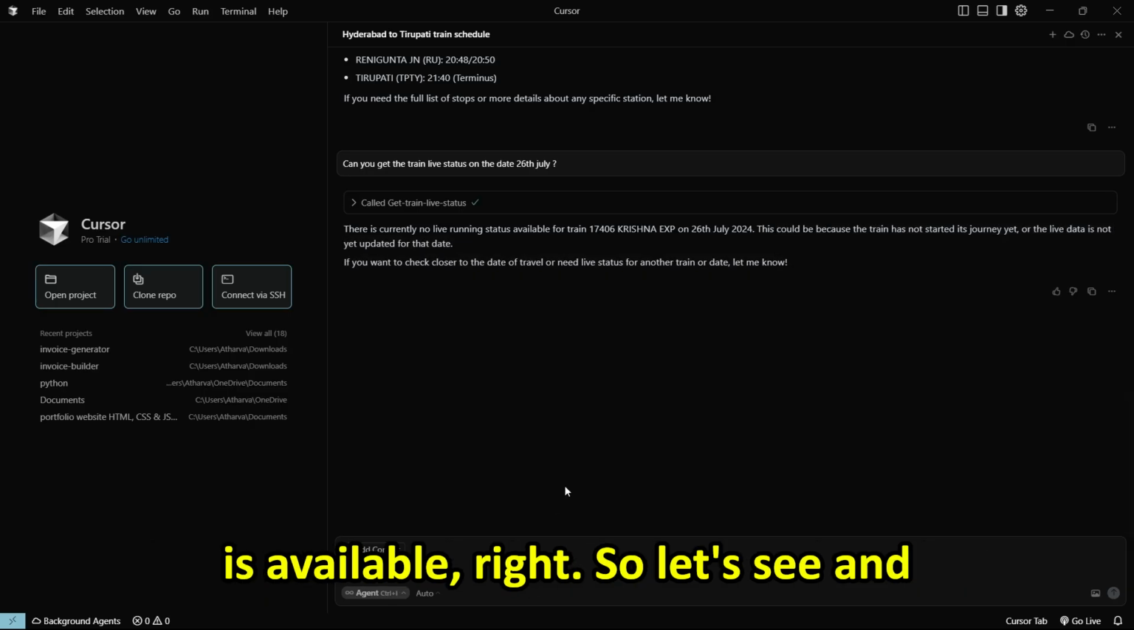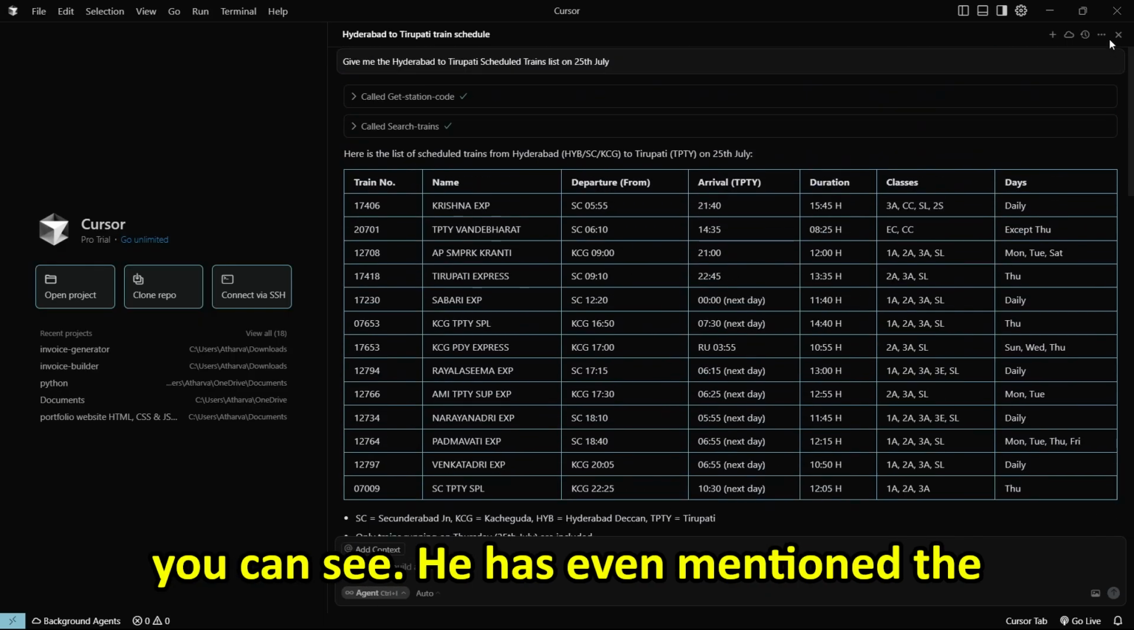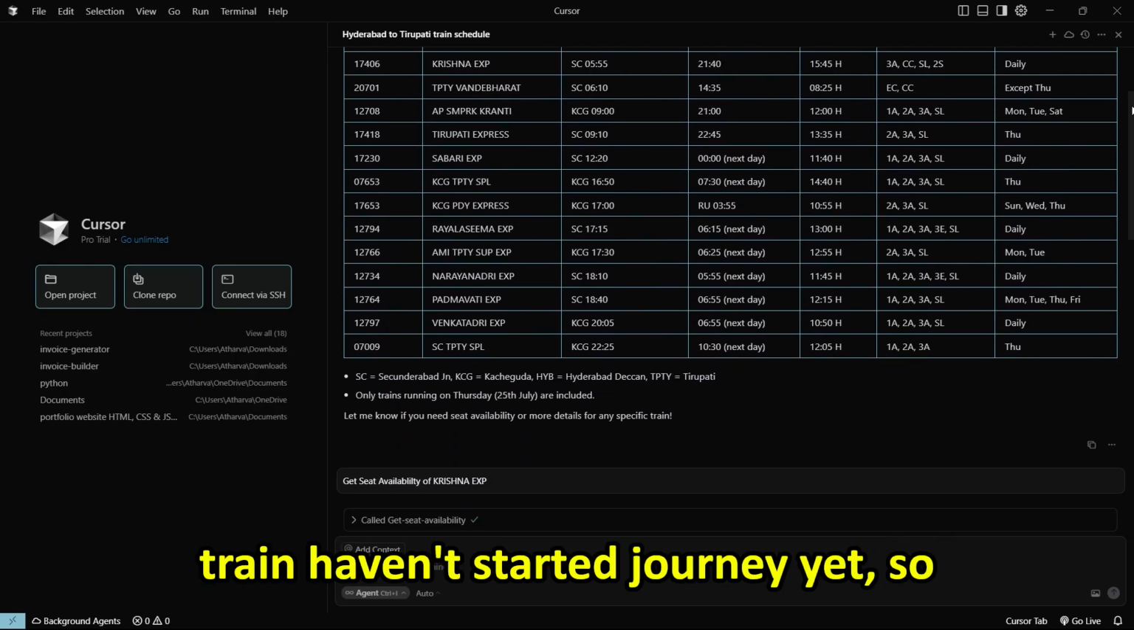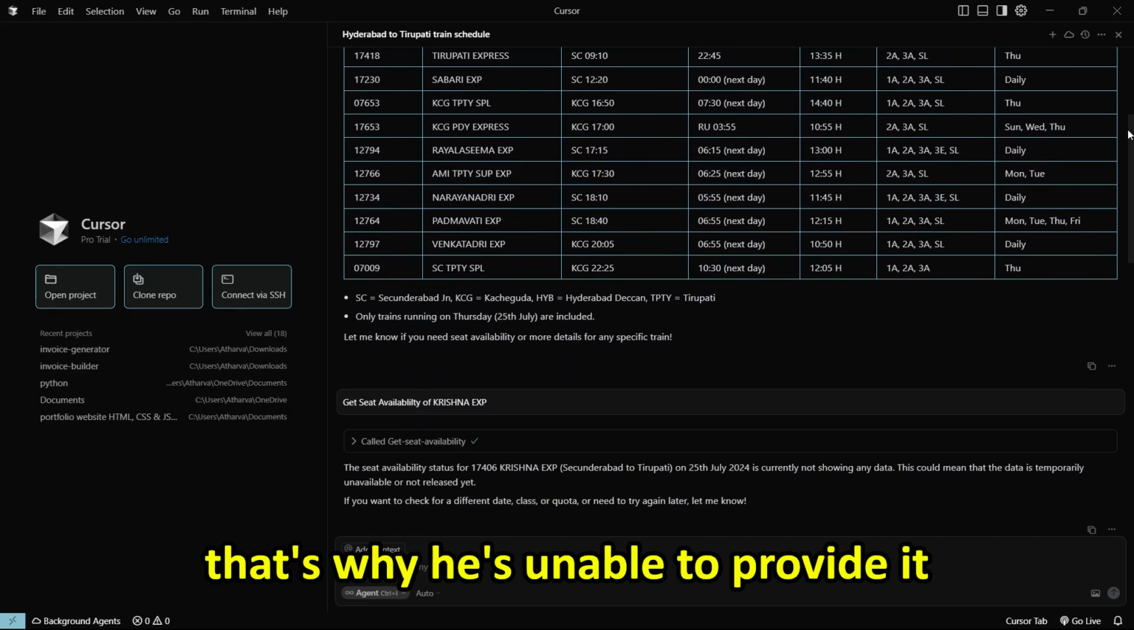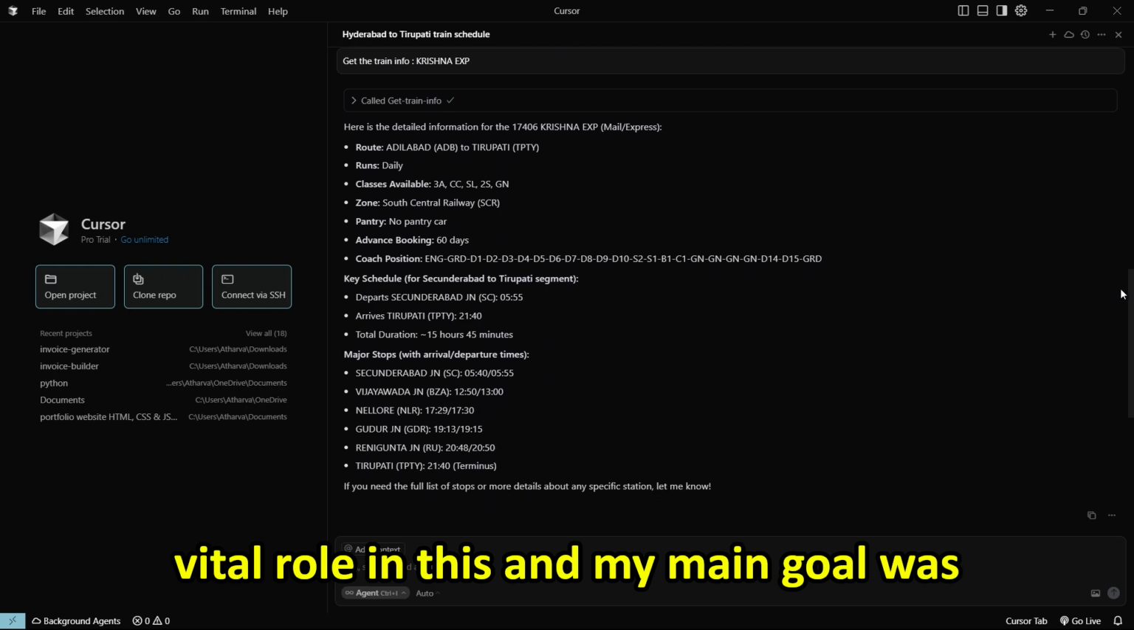So let's get the live status for 26 July. You can see it has even mentioned the train hasn't started its journey yet, so that's why it's unable to provide it. So yes, this AI agent has played a vital role in this.